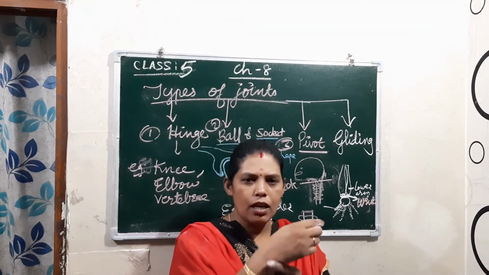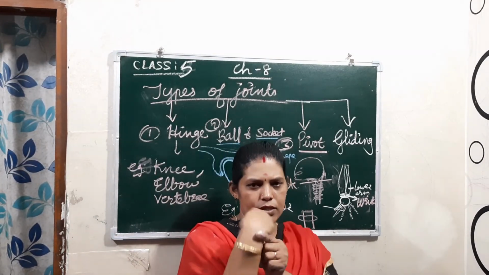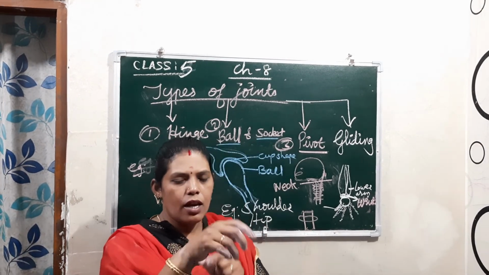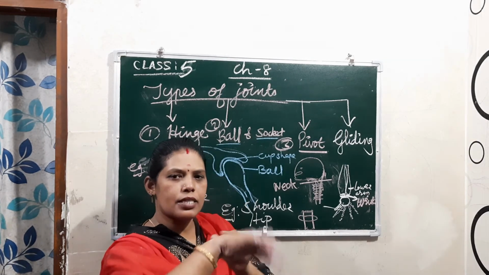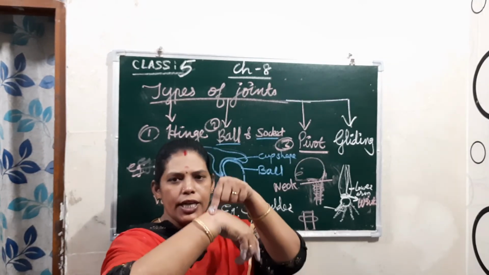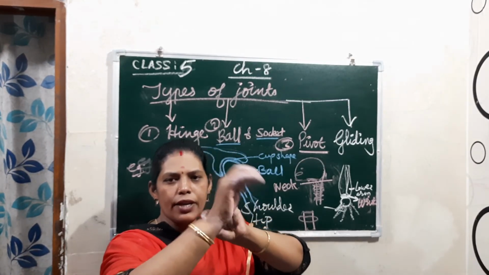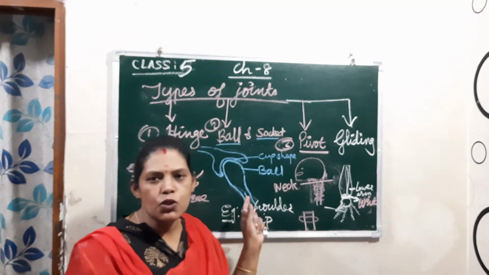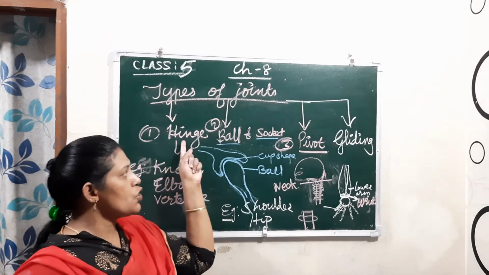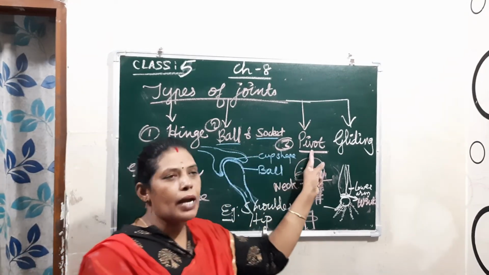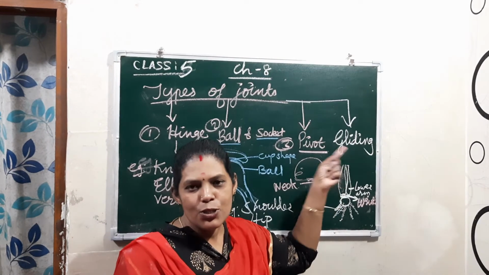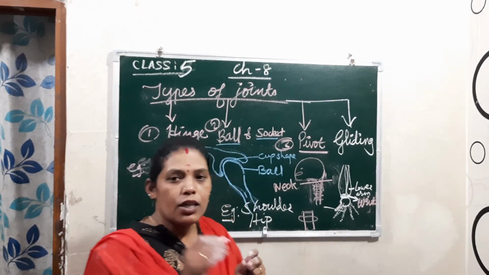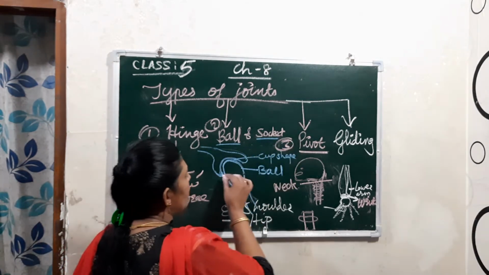It means you can slightly rotate. Only slight movement it gives, and then it moves in this way, right? So this joint is known as which joint? Gliding joint. Okay, understood? All the 4 types of joints: the hinge joint, ball and socket joint, pivot joint, and gliding joint. So understood, children?